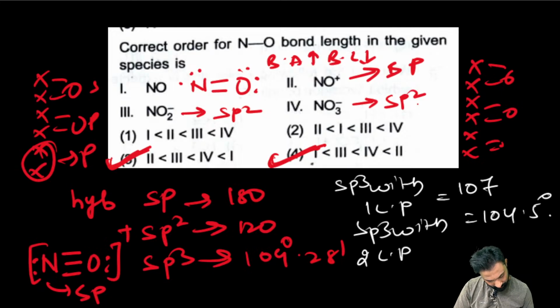Answer is, here the hybridization we cannot predict, but according to the Lewis dot structure we can say. This is the Lewis dot structure of the NO. Okay, right.